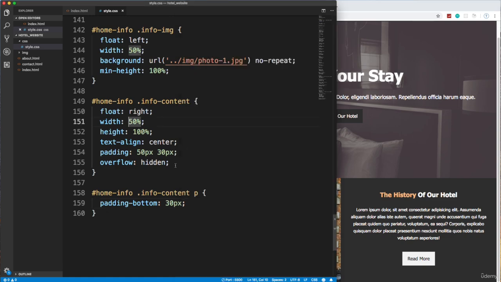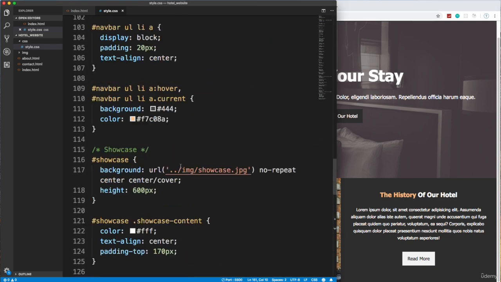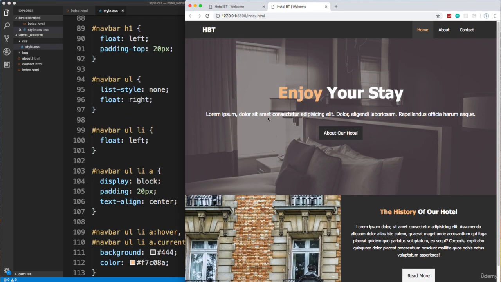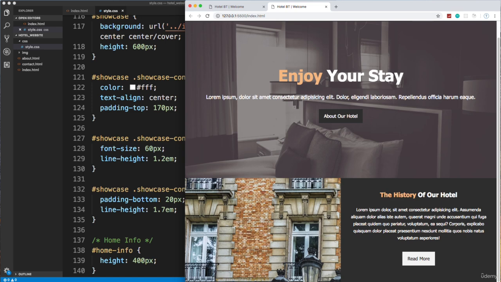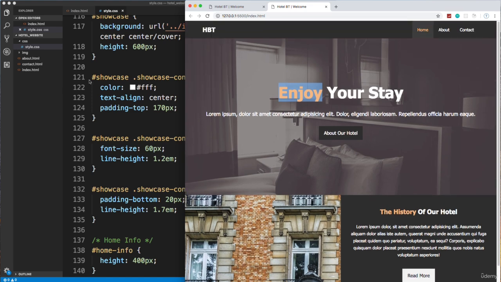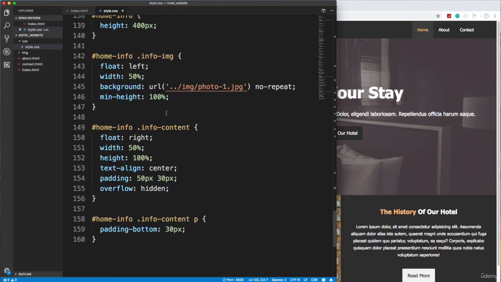And hopefully things aren't too confusing. So we basically just have our header. Our header has our nav bar and the showcase, and then underneath that we have our home info, and then along the way we have some utility classes like text-primary, bg-primary, btn, btn-light. Hopefully you can just kind of see how everything's coming together.